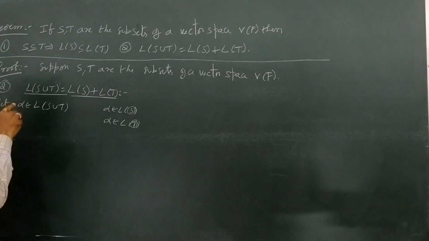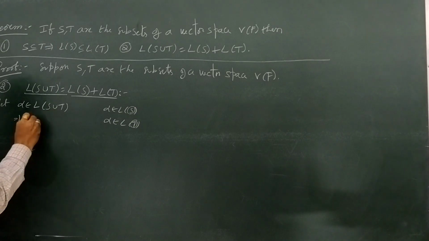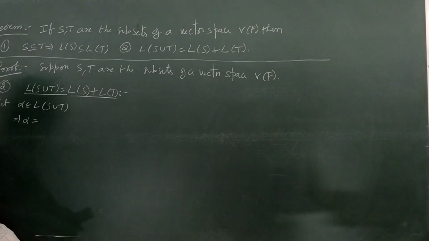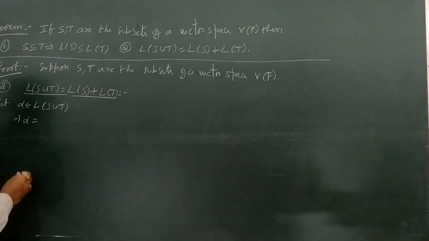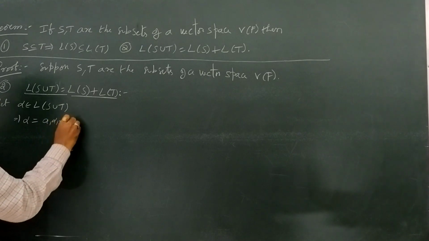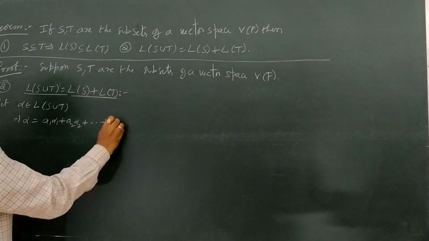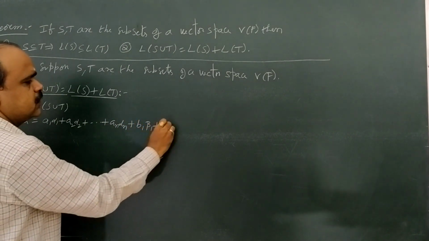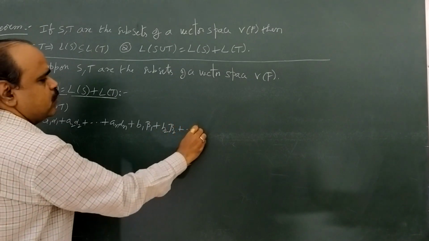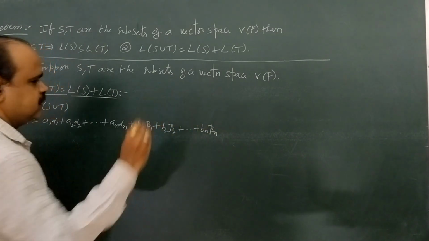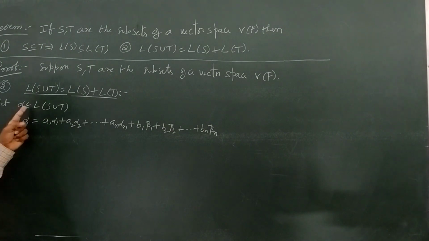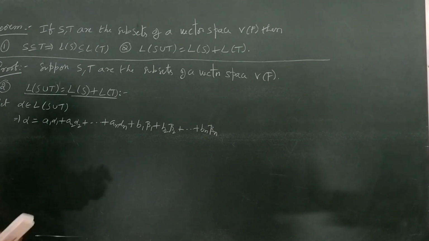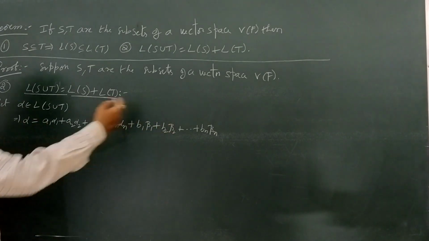In similar manner, alpha belongs to L of S union T means alpha is a linear combination of vectors of S union T. Okay, so suppose alpha equal to A1 alpha 1 plus A2 alpha 2 plus so on plus An alpha n plus, for example, B1 beta 1 plus B2 beta 2 plus so on plus Bn beta n, for example, suppose. Since alpha belongs to L of S union T, alpha is a linear combination of vectors of S union T. So, here what are the vectors included in this linear combination?